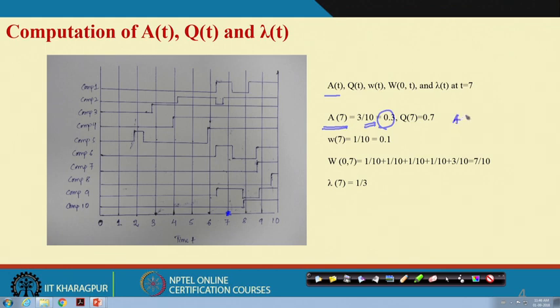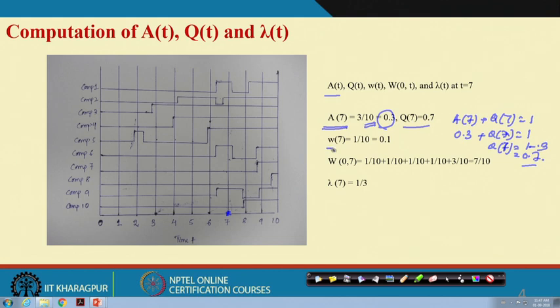As you know, availability plus unavailability is 1. So with availability 0.3, the unavailability is 1 minus 0.3, that is 0.7. Another way is to count how many components are in the failed state at t equal to 7. Out of 10 components, 3 are working, so 7 are failed. That is why Qt equals 7 by 10, which is 0.7.